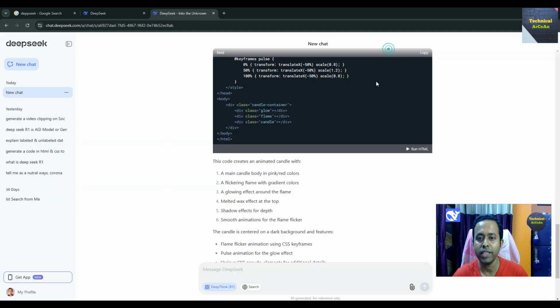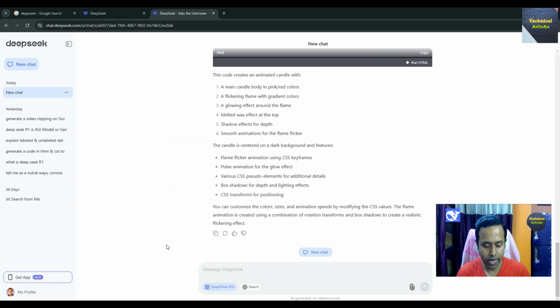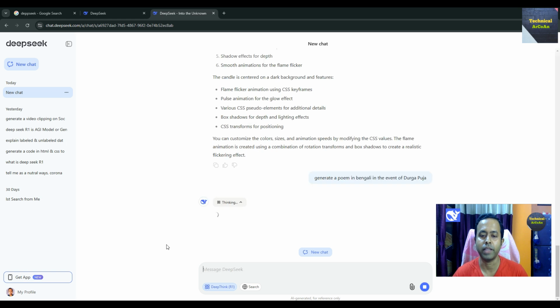So now we write another prompt here: generate a poem in Bengali in the event of Durga Puja. Just write the prompt and press enter. Same thing, it will think on whatever prompt we have given, and according to the thinking it will generate something, right?